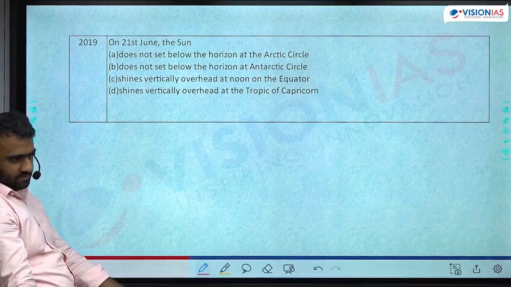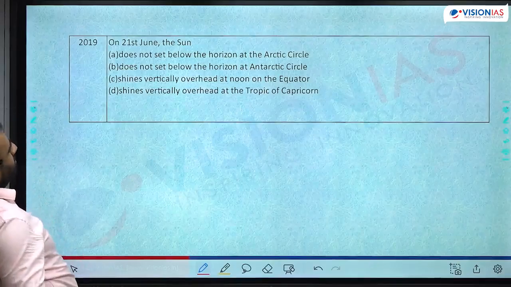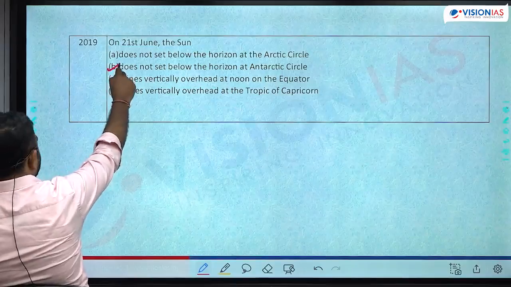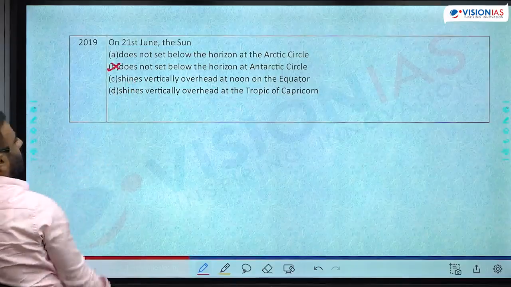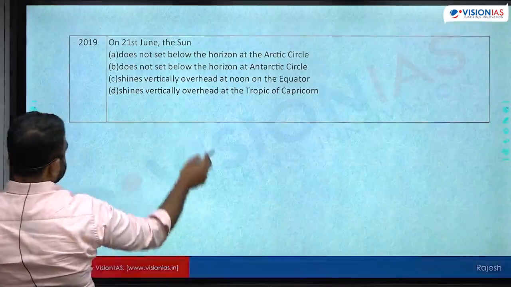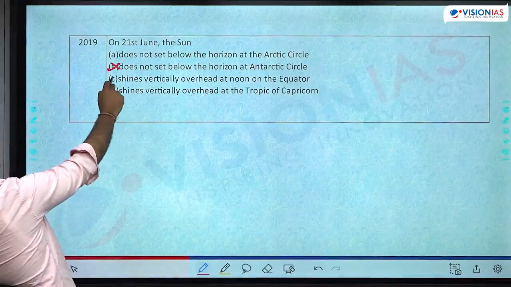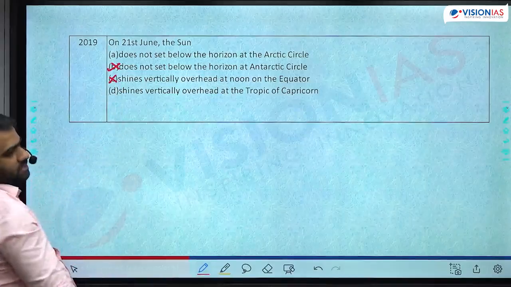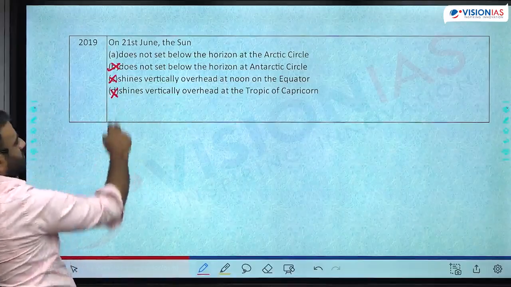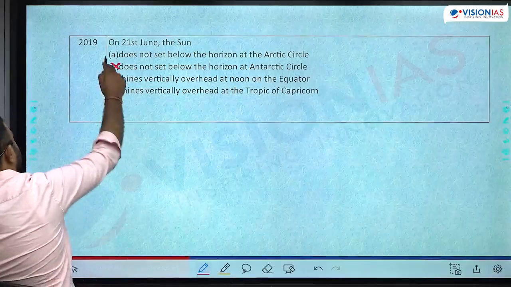What is the answer? 21st of June, does not set below the horizon at the Antarctic Circle. When will this happen? 22nd of December. Shines vertically overhead at noon at the equator. When is this? Equinox, 21st of March or 23rd of September. Shines vertically overhead at the Tropic of Capricorn. When is this? 22nd December. 21st of June.